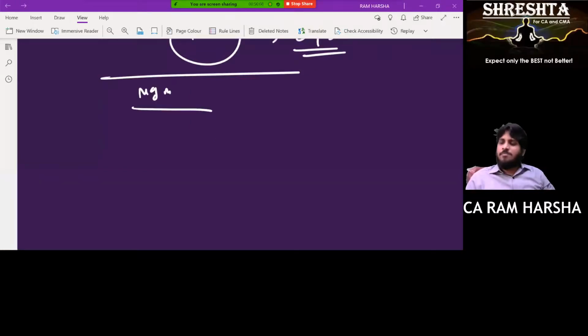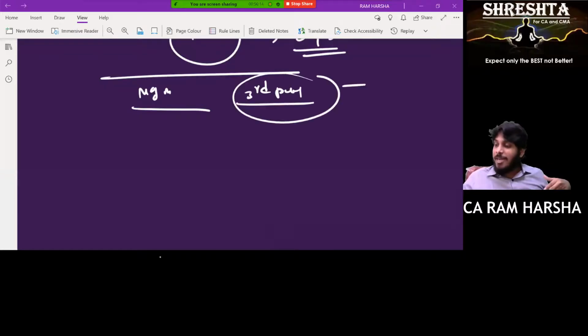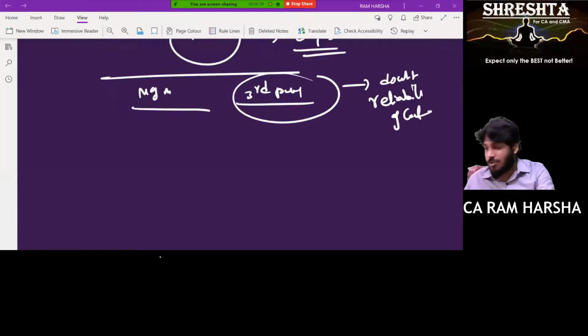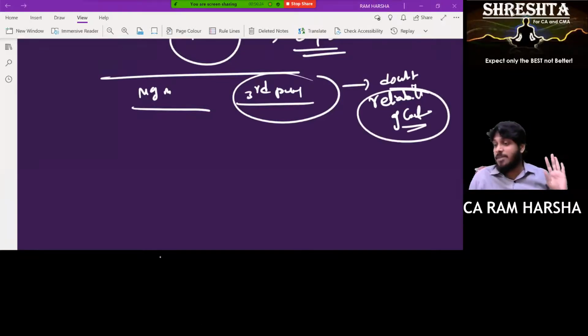Now, next one. Management permitted. You sent the request. Third party also replied. Now, the third party replied no. That reply you are doubtful about. You are questioning the reliability of the confirmation. You are having doubts regarding the reliability of the confirmation given by the third party. You are thinking the third party has colluded with management.